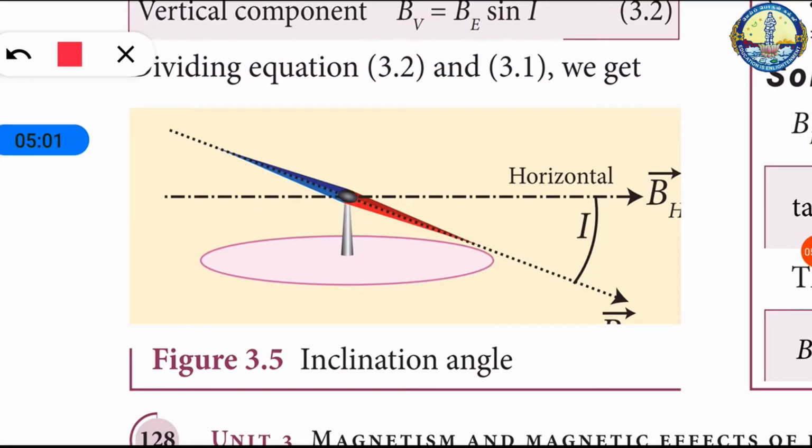The angle subtended by the Earth's total magnetic field B with the horizontal direction in the magnetic meridian is called dip or magnetic inclination. The component of the Earth's magnetic field along the horizontal direction in the magnetic meridian is called the horizontal component of the Earth's magnetic field, denoted by BH.